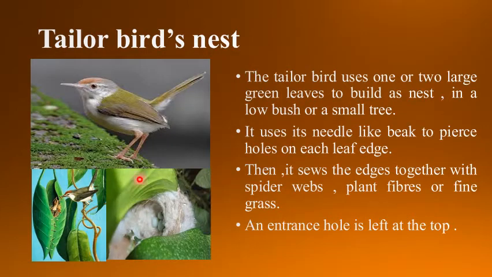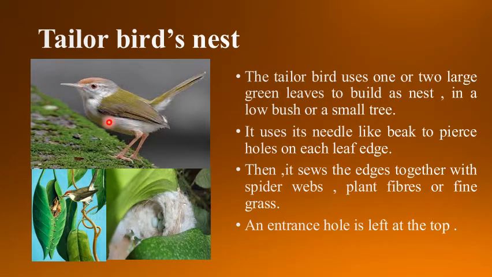Now let's see the tailor bird's nest. The tailor bird uses one or two large green leaves to build a nest in a low bush or a small tree. Children, as I say, you have studied about all types of birds in your previous chapter. So, this is a tailor bird and I hope you remember the speciality of this tailor bird.